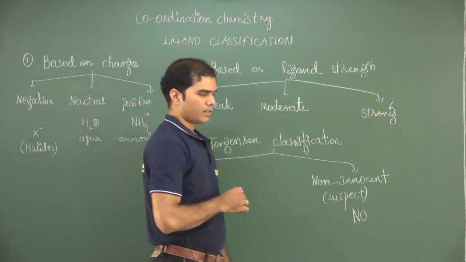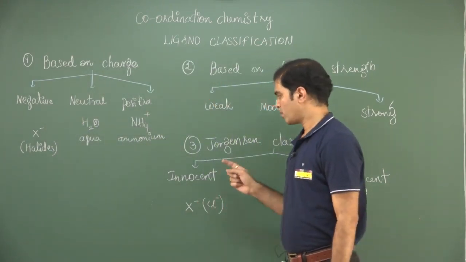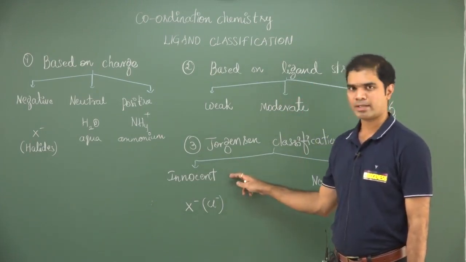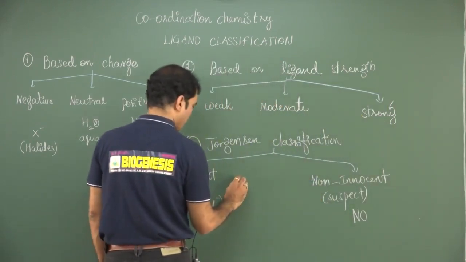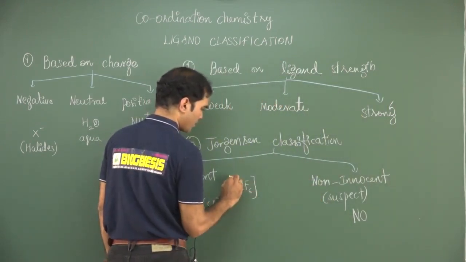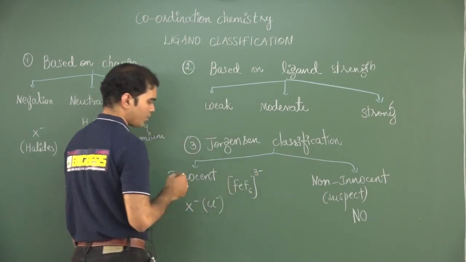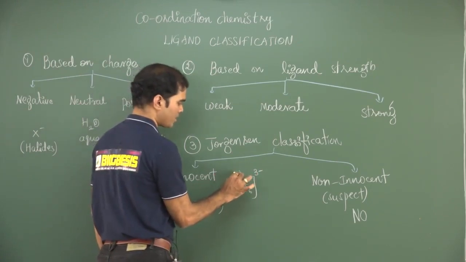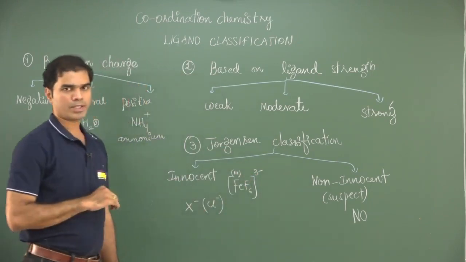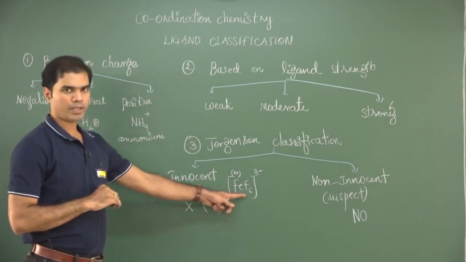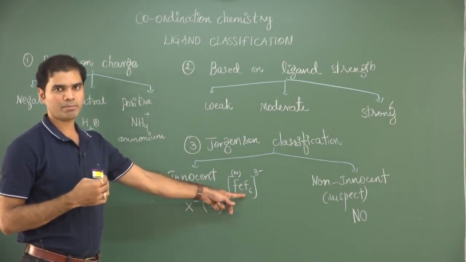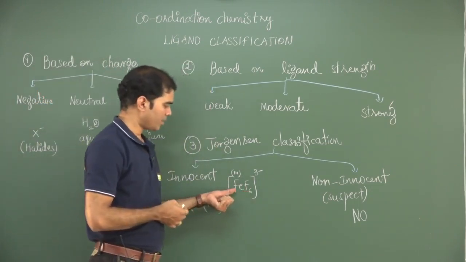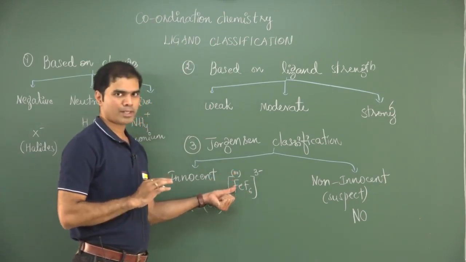If any ligand allows the oxidation state of the central atom to be defined, such a ligand we call an innocent ligand. Imagine I am choosing FeF6 3 minus. What is the oxidation state on iron? Straight away I can say that iron has an oxidation state of +3. It is just because fluorine, whenever it is present, is always found to have a -1 charge. So an innocent ligand is that ligand which will allow the oxidation state of the central metal atom to be defined.